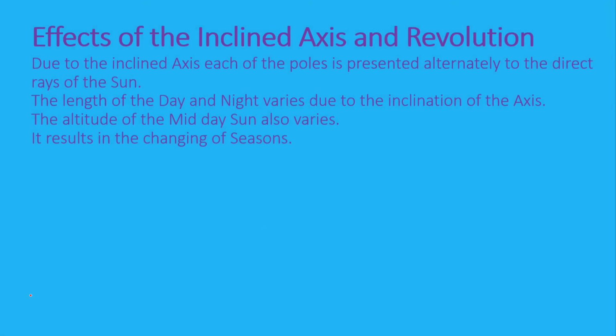Now let's learn about the effects of the inclined axis and revolution. Now, since the Earth's axis is inclined, that is, it is having an angle of about 23.5 degrees, it has a very strong impact on several features of the Earth. Let's see how. The first being, due to the inclined axis, each of the poles is presented alternately to the direct rays of the sun.